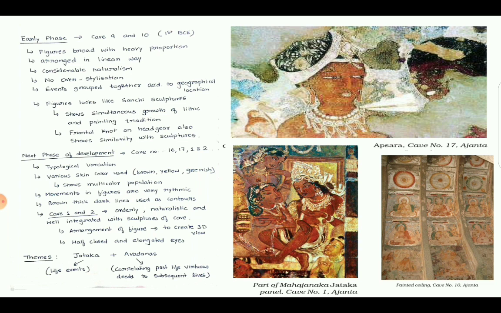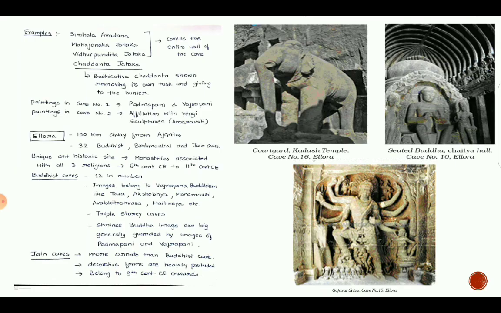What were the themes there? The general themes are Jataka stories and Avadanas. Jataka means the life events of Buddha. Avadana means correlating past life virtuous deeds to subsequent lives. Let us see a few examples of these Jatakas and Avadanas, the important ones: Simhala Avadana, Mahajanaka Jataka, Vidhur Pandita Jataka, and Chadant Jataka.